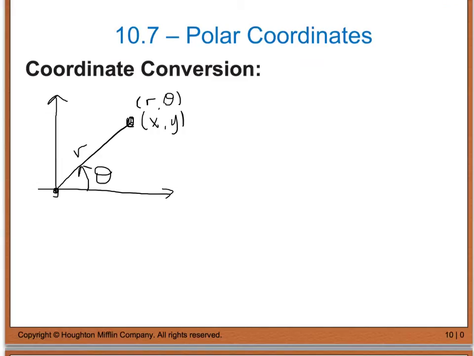Now, with polar coordinates, we actually have what we call a coordinate conversion. And to look at that, let's go ahead and look at the relationship between the polar coordinate and the rectangular coordinate system. If I have a line segment right here, coming off from my x-axis or my polar axis, it's going to have an angle of theta. The radius will be right here, or this distance.